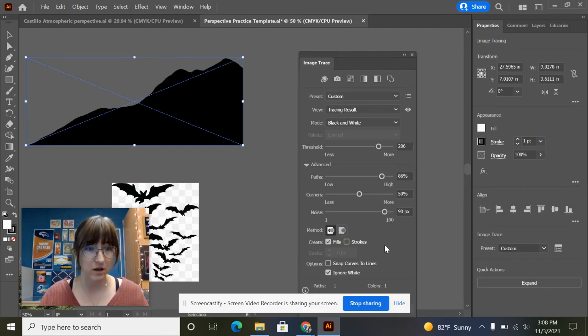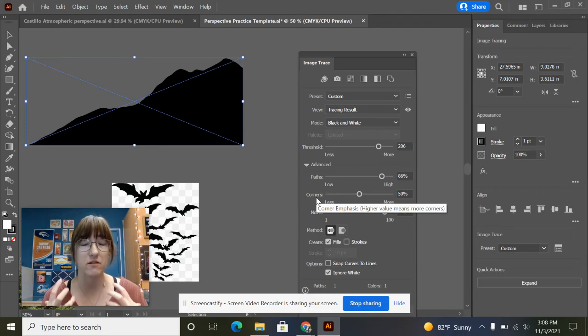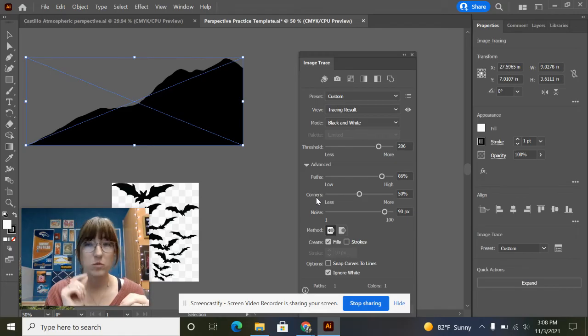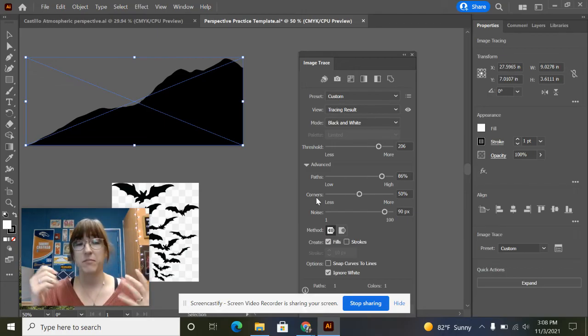The next thing we're going to talk about with editing the presets is corners. Okay, corners means the type of anchor point that it's creating. So remember when we used our pen tool, when you click once, it makes an angled anchor point. And when you click and drag, it made a curved anchor point.